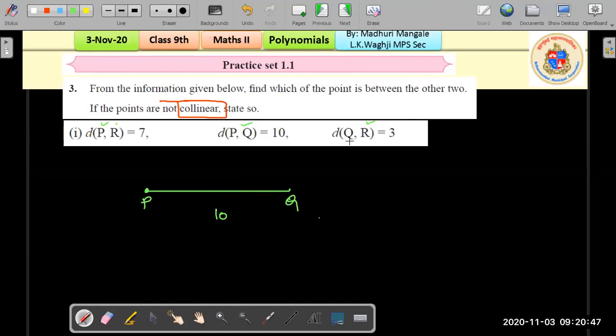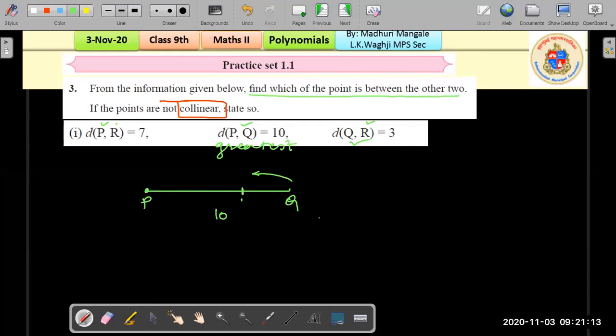And now if you check QR, of course QR needs to be falling towards this side, right? R has to be a point between P and Q to make this condition true. We are asked to find which of the points is between the other two. So clearly, start with the greatest distance, which is 10 over here, and then R will lie somewhere over here.